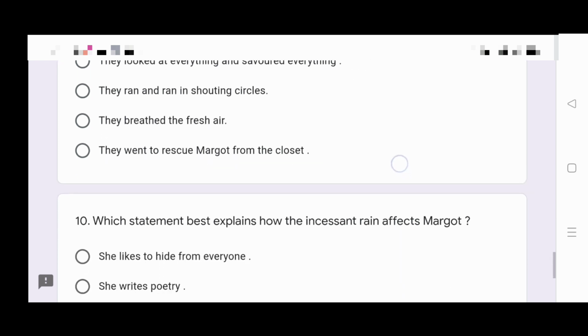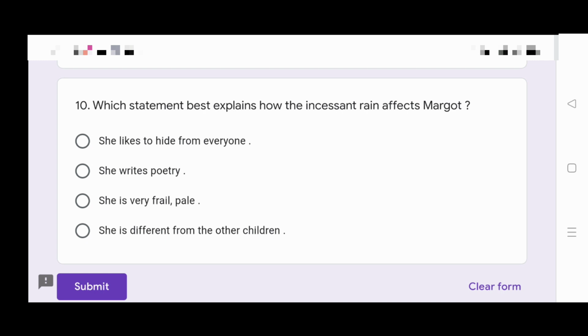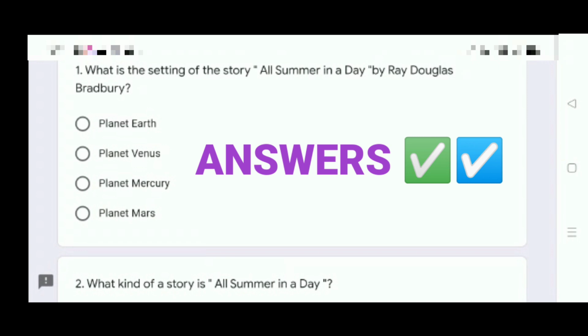Question 10. Which statement best explains how the incessant rain affects Margaret? The meaning of the word incessant is continuous. She likes to hide from everyone. She writes poetry. She is very frail, pale. She is different from the other children. Let's quickly solve these questions and then we will read out the questions from 11 to 20.